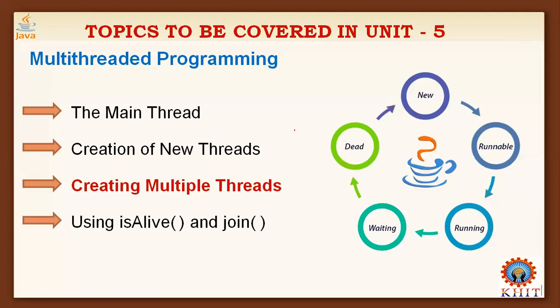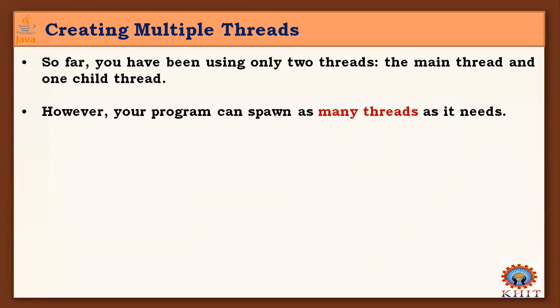And next is creating multiple threads. In the previous programs, we created a single thread, but in turn we can create multiple threads. So far you have been using only two threads, that is the main thread and one child thread. We saw in the process how to create a main thread for our program and how to create a child thread for our program. It is not mandatory to create a main thread every time. Actually every thread you create in your program is a child thread of the main thread. However, your program can spawn as many threads as it needs.